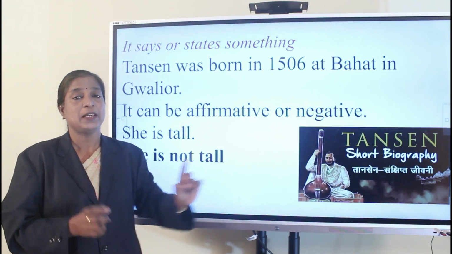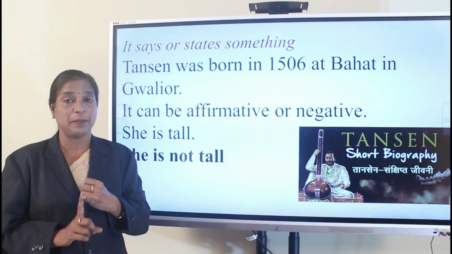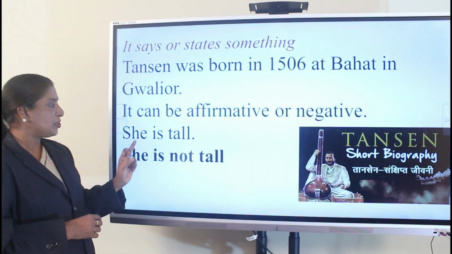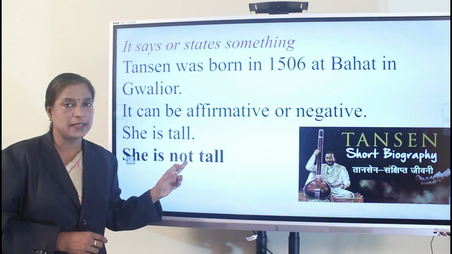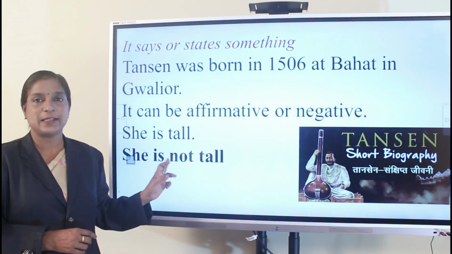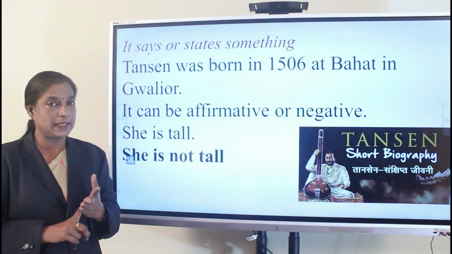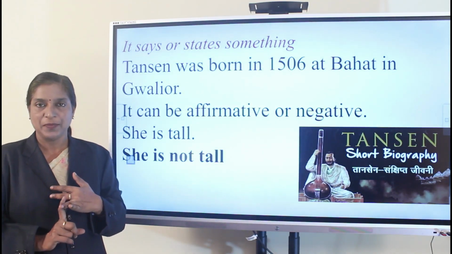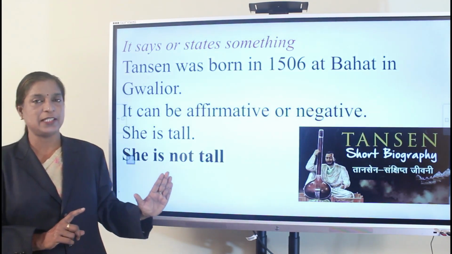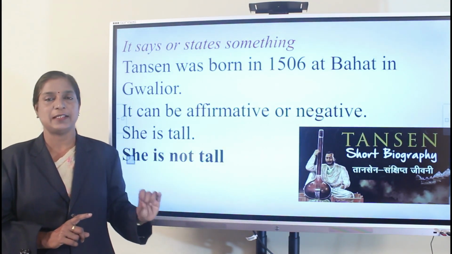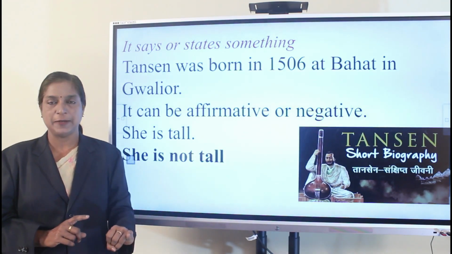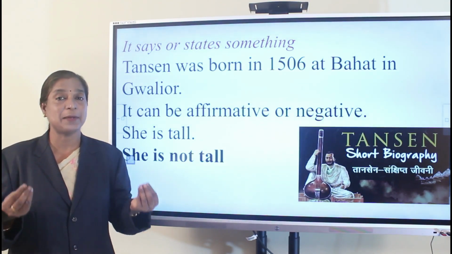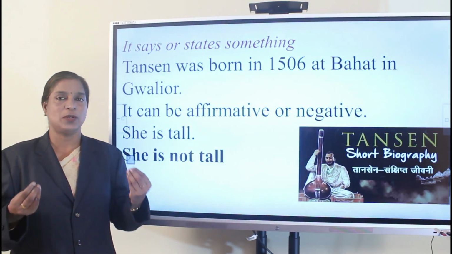As I said earlier, our first sentence type, that is assertive, can be of two types. One is positive or negative. Now look at an example. She is tall. This is a positive sentence. She is not tall. This is a negative sentence. So there are assertive sentences, and there are affirmative and negative sentences. Okay. Have you got an idea about the first type of sentence? The first type of sentence is assertive or declarative or affirmative. An assertive sentence states something, it says something, it gives some knowledge about something, right?